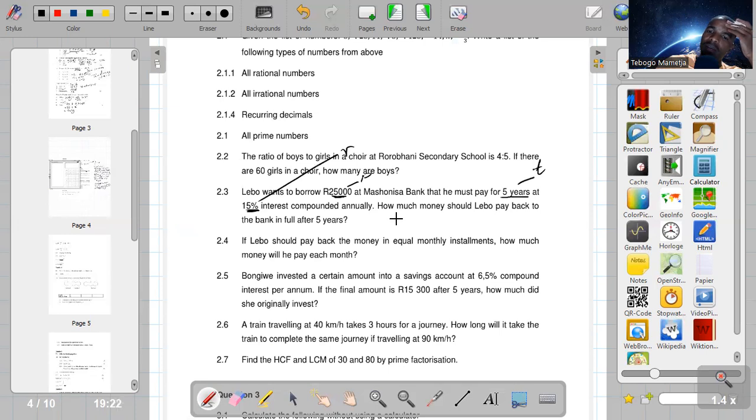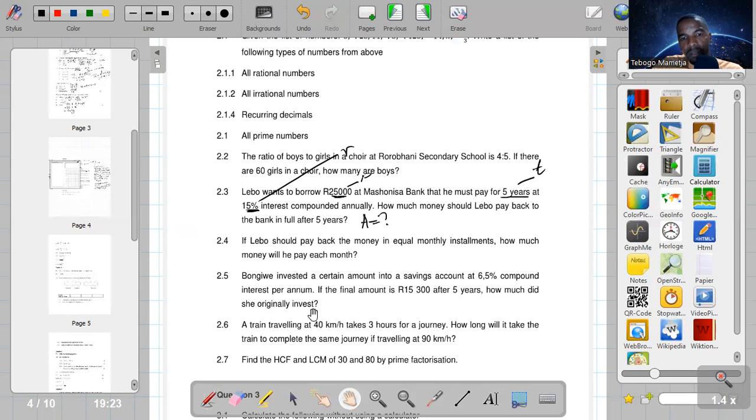How much money should Levo pay back to the bank in full after 5 years? So what are we looking for? We are looking for an accumulated amount. An accumulated amount is the principal amount plus the compound interest, which is going to be added onto the principal amount. So how do we do that?